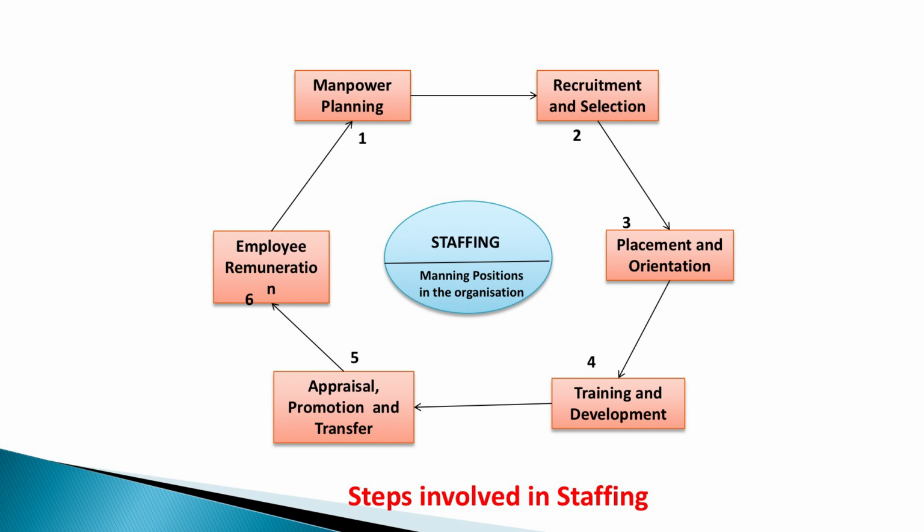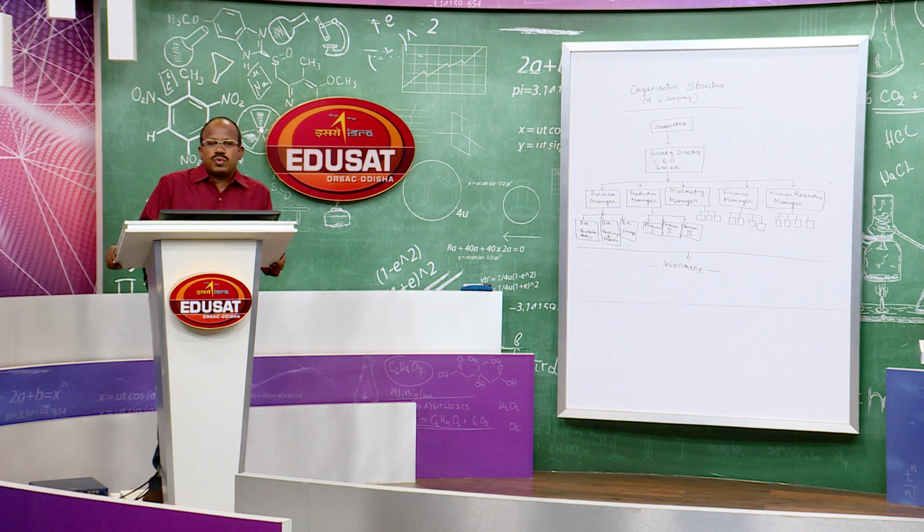What does quantity mean? The number of personnel required. The number of personnel required is decided on the basis of the workload involved in each job, and the quality of personnel is decided on the basis of the nature of the job. What kind of job is it, and how is it to be handled? What educational qualifications, what technical qualifications, what experience is required on the part of the person who will be appointed to a particular job vacancy, so that he can discharge his responsibility effectively and efficiently?